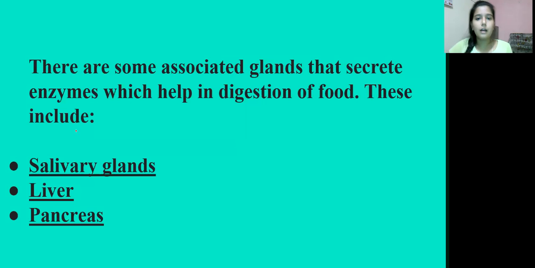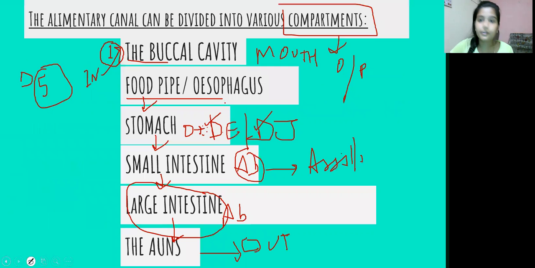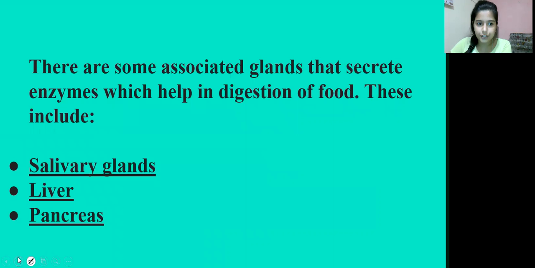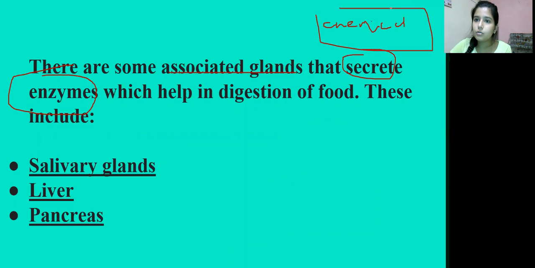Okay. So हमने इधर different compartments पढ़े last slide में. Different compartments यानी कि different parts और different organs हमारी body के, जिसने help किया था in the process of digestion. But there are some glands associated with all these organs, जो कुछ enzymes secrete करते हैं, right? Enzymes किस में help करते हैं, chemical वाले part में, right? हमने पढ़ा था chemical breakdown होता है और एक physical होता है. Physical तो हमारा दांत help करते हैं, but in chemical breakdown enzymes help करते हैं. All right. So which helps in digestion of the food, these include the salivary glands which is present in the buccal cavity, liver and then pancreas.